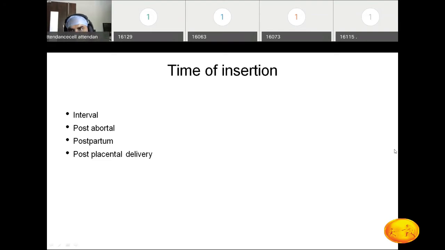Very good. 142 wrote that it is when the contraction is over, right? When the menstruation is at the verge of finishing or just after the menstruation, we are going to insert the copper T, because during the menstruation there is a contraction of the uterus to expel the menstrual blood. So that's why we insert at the end of the cycle. Very good, 142. Very nice. Right? Is it clear? So the time of insertion: interval means just after the menses, post-abortal, after the procedure, postpartum, post-placental insertion. Right? Next one.